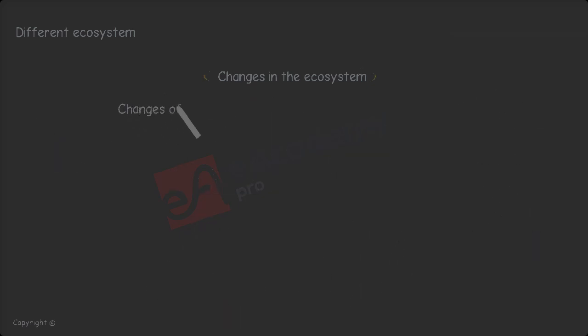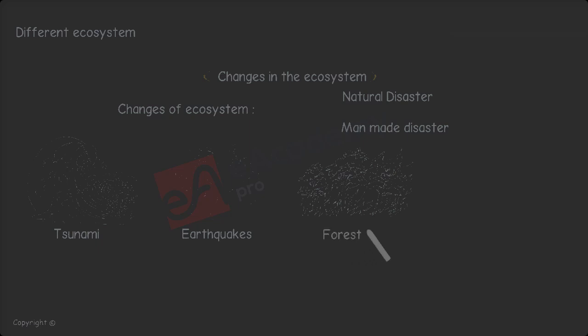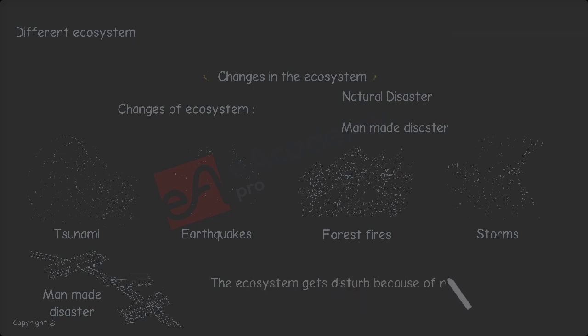Now let us see two types of changes of ecosystem. Number 1, natural disaster. Number 2, man-made disaster. Natural disasters like tsunami, earthquakes, forest fires, and other storms bring drastic changes in the ecosystem very quickly. Human beings are one of the major causes for changes in ecosystem. So the ecosystem gets disturbed because of natural disasters and human beings.